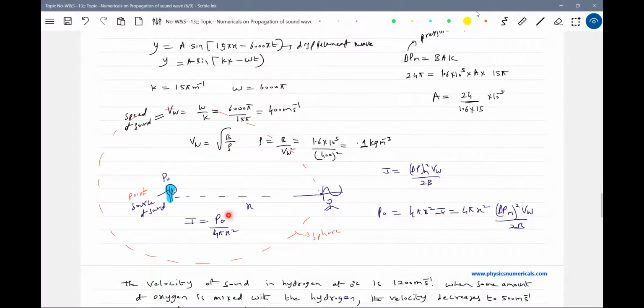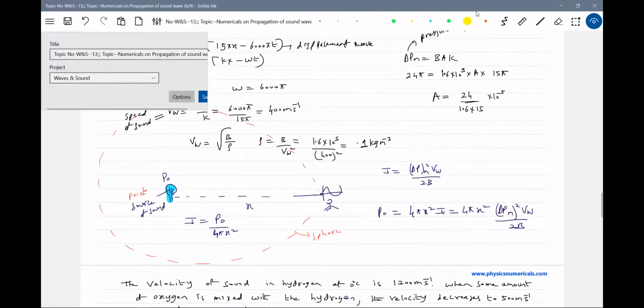Then power flowing per unit area, so what is the surface area of a sphere? 4 pi X square. Then we'll get the intensity on the surface of a sphere. So we know intensity from this, we know distance X, and I'll get the power of the source. So this you have to work out. I'll go to the next problem.